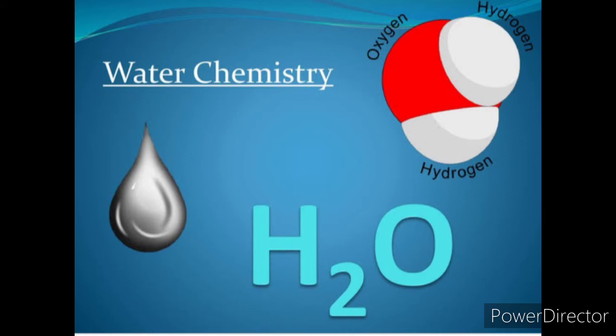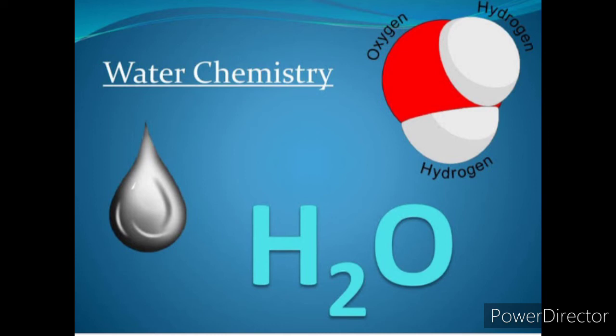Water is a tiny polar molecule. It consists of one oxygen atom and two hydrogen atoms. There are four pairs of electrons surrounding the oxygen atom. Of these four pairs, two pairs are involved in covalent bonds with the two hydrogen atoms. Each pair is involved in a covalent bond with a hydrogen atom. The remaining two unshared pairs, the free electrons, are present on the backside of the oxygen atom. So this is the electronegative atom.